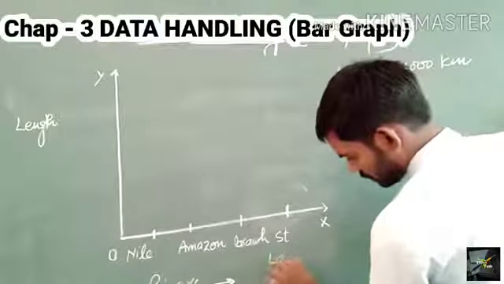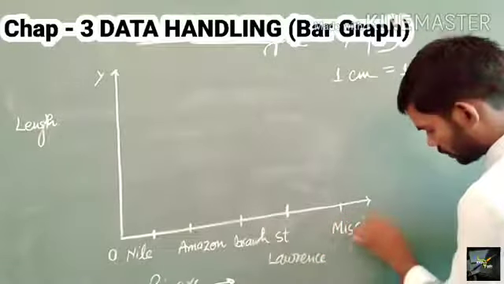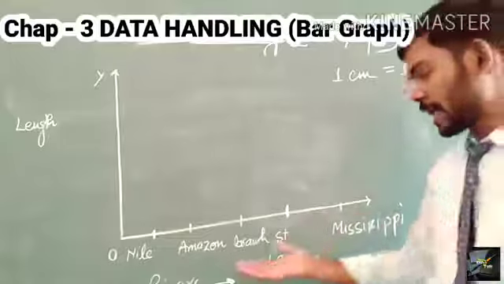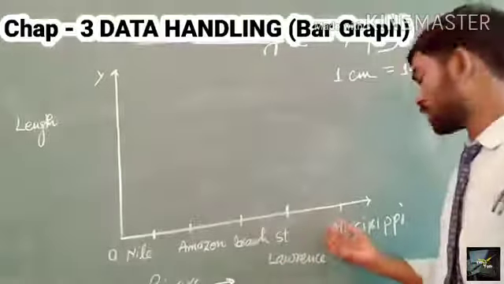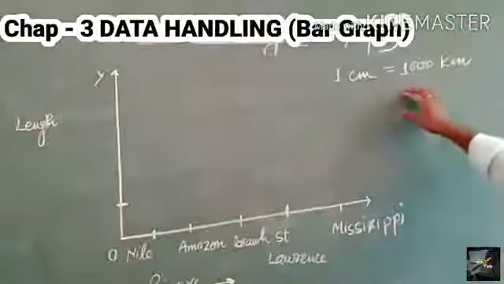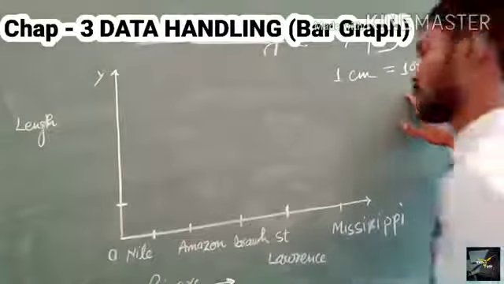And the last is Mississippi-Missouri. So these are the rivers that we shall represent on the x-axis, and every 1 centimeter represents 1000 kilometers, as the reference is given.